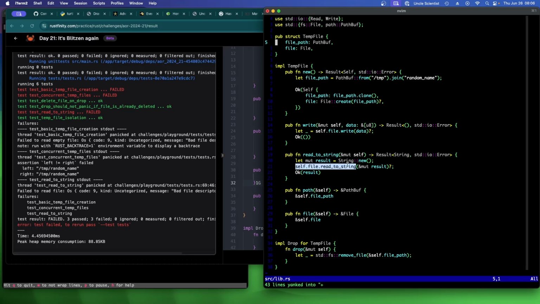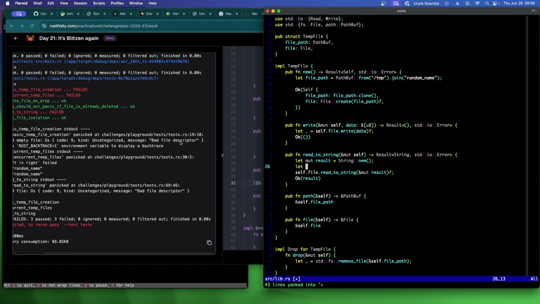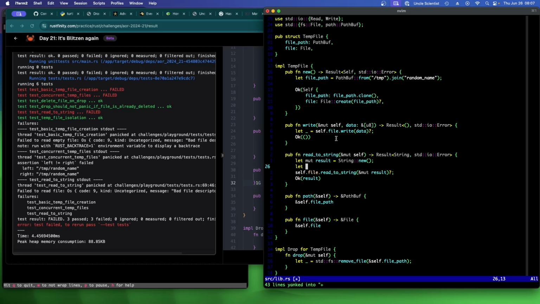Oh, do I have to open the file here? Maybe I have to open the file. But the file should be open. This is saying that we don't have an open file right now. I guess we could just try it. Do I have to make it mutable? File equals file open self file path, question mark. And then just do this. Why have the file in there if it doesn't work? All right. Well, anyway, let's fix this thing here.